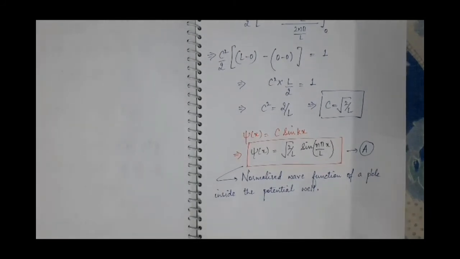So next, as we can see, this psi x also depends upon this n. When n will be 1, that will be psi 1x. When n will be 2, that will be psi 2x, then psi 3x, psi 4x, and so on.